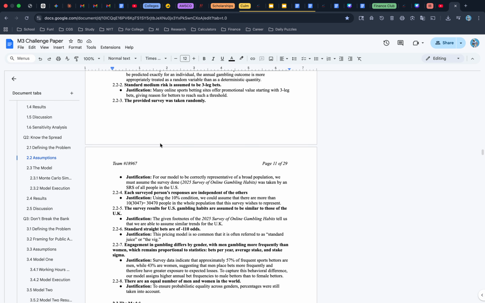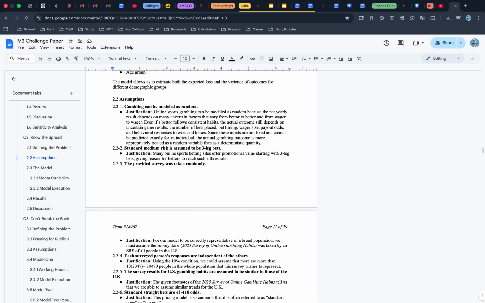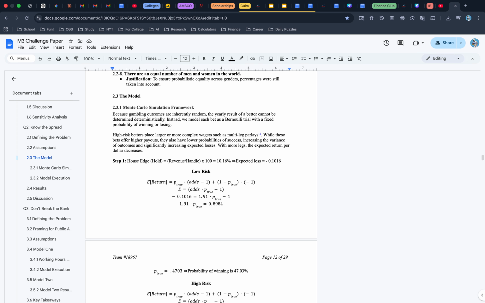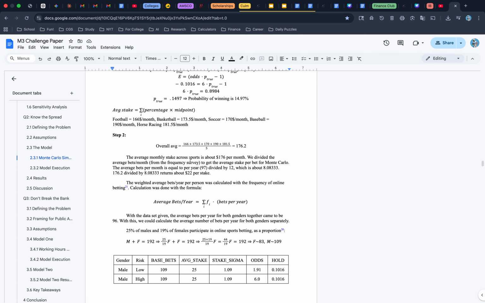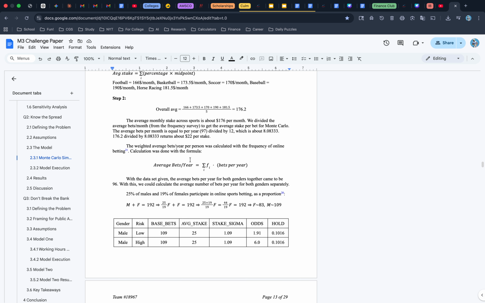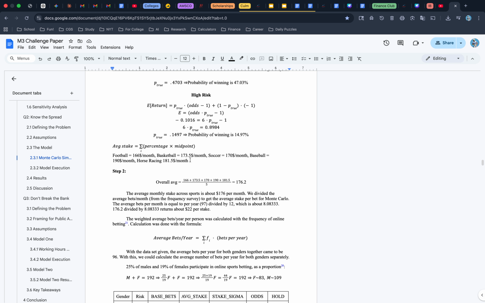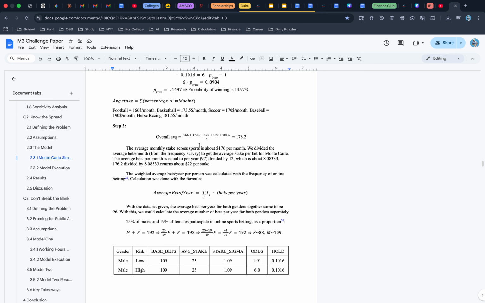The key assumption to note here is that gambling is assumed to be random, because the model that we used was a Monte Carlo simulation framework. If you don't know what a Monte Carlo simulation is, it's basically taking random samples over and over to solve problems that might be deterministic in principle. So we calculated the average hold for low risk and high risk. And we also split the demographics based on male, female, high risk, low risk, and the risk that the bet is actually holding. So step 1, we obviously calculated the stakes using the data given.